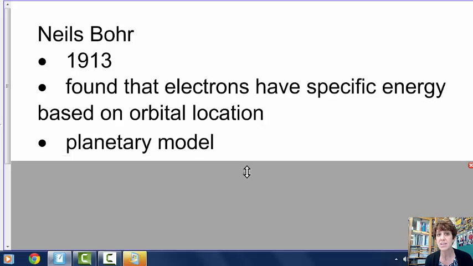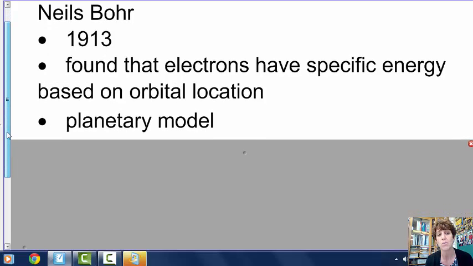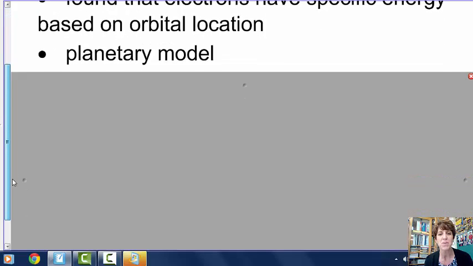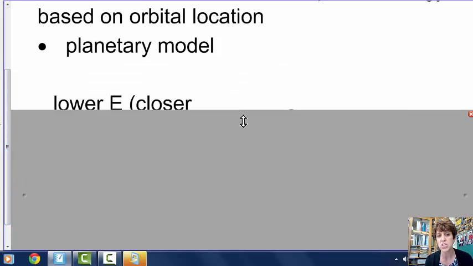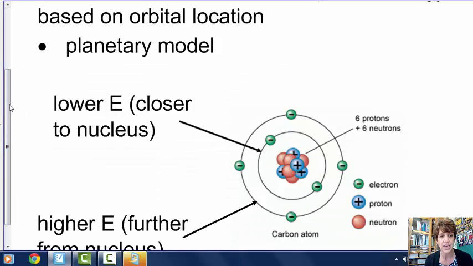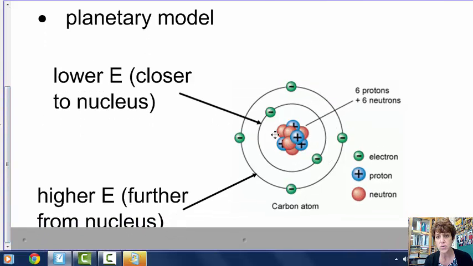So we call this the planetary model because it looks like rings. Again, I call them Bohr rings. I don't like to draw the Bohr rings because it's a lot of work, but the planetary model is a good description because you can imagine the rings around it. So here is a nice diagram where you see the nucleus with the protons and the neutrons, and along the way there are some scientists that figured out the presence of neutrons. And then here we have orbitals or energy levels or rings or shells where you find the electrons. And the ones that are close to the nucleus are low energy, and the ones that are further from the nucleus, the electrons have higher energy.